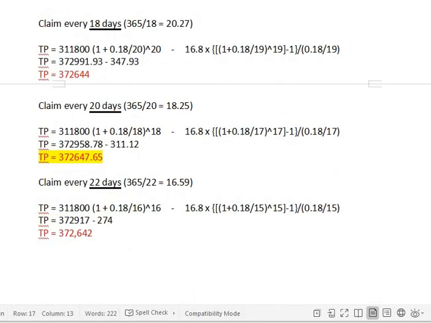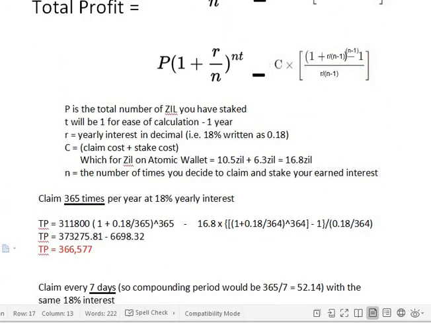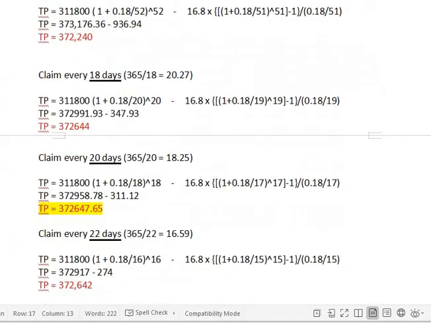So run this yourself and see how it goes. Also, I want to mention that if you know how to do calculus, which I forgot how to do, you would run this formula through, I forget how to do it, and you would get an exact figure right away, rather than doing it through this trial and error way that I did it. Right? And if you know how to do that, please let us know, and we can improve our ZIL investing.